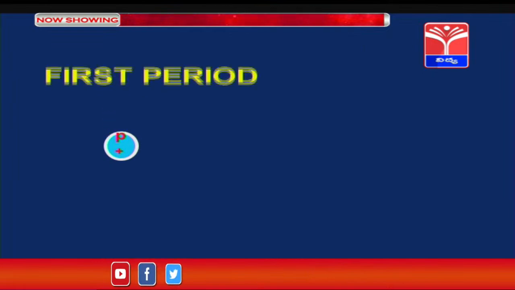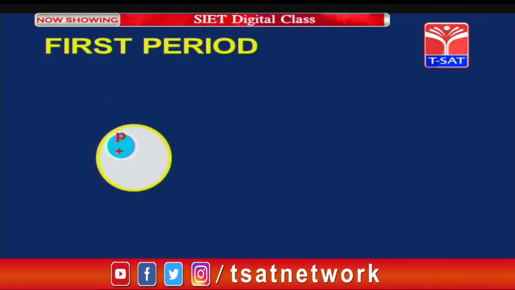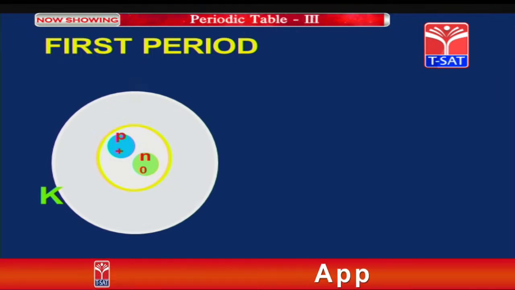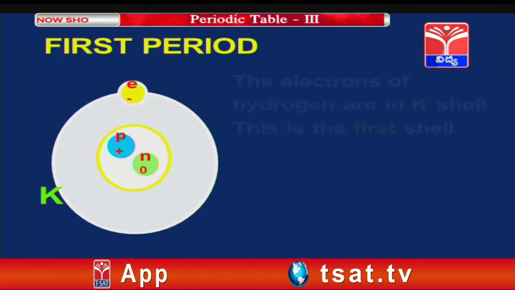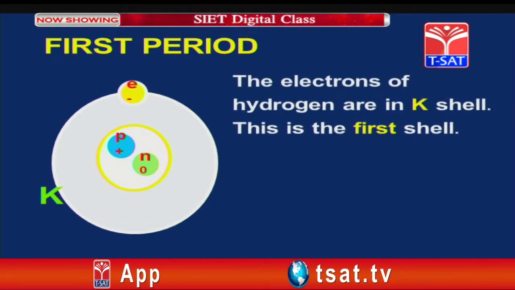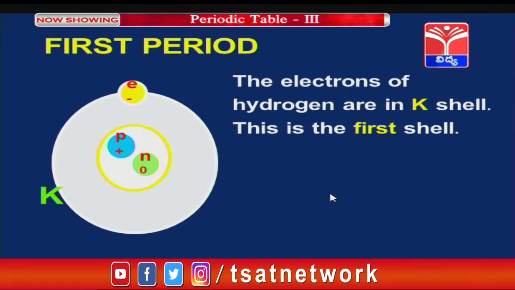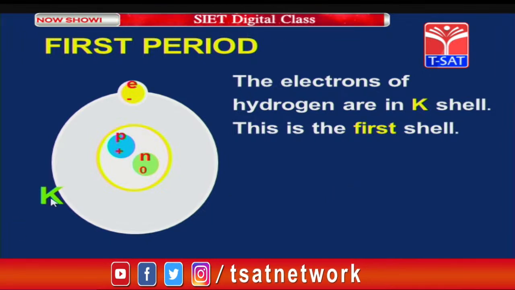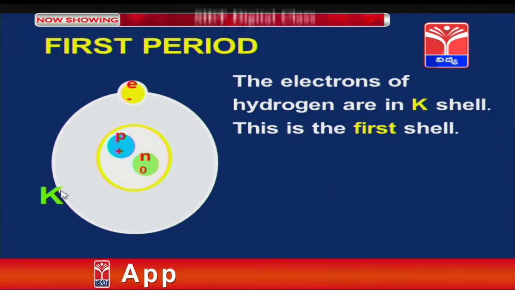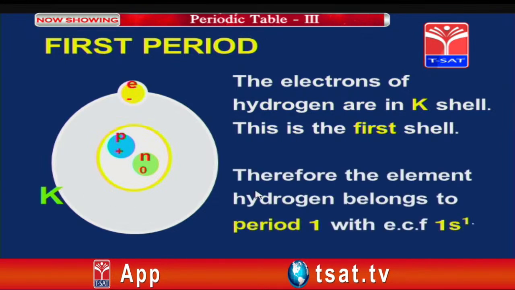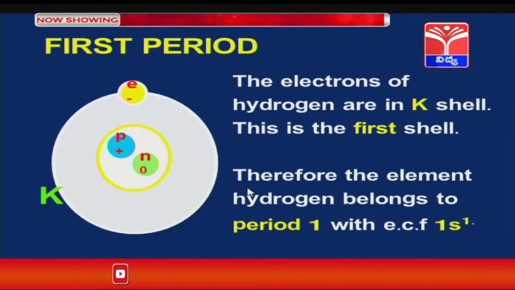Now, observe them. In the first period, the element hydrogen has 1 proton and 1 neutron, and it is having only 1 shell, the K shell. Now, 1 electron is filled in that shell. The electron of hydrogen is in the K shell, which is the first shell. The shell in which the electrons are present gives its period number. Here the electron is in the K shell, the first shell, therefore the period number is 1. Therefore, the element hydrogen belongs to period 1 with the electronic configuration 1s1.